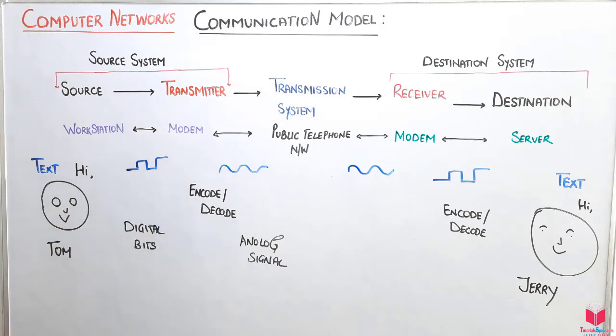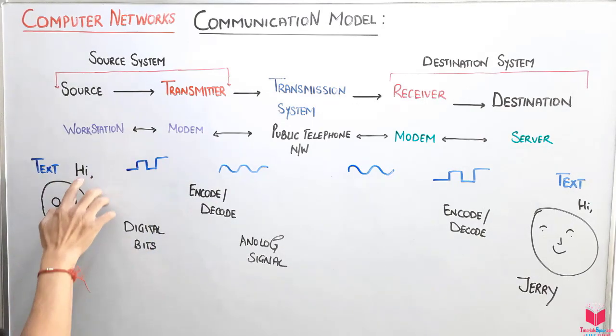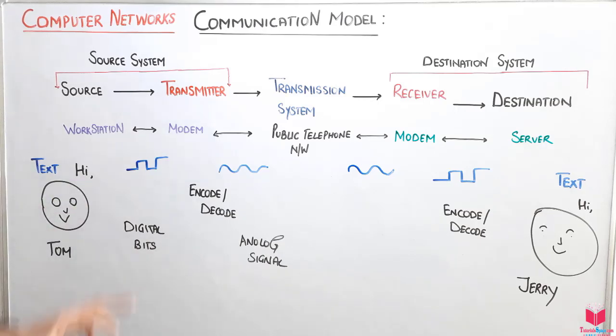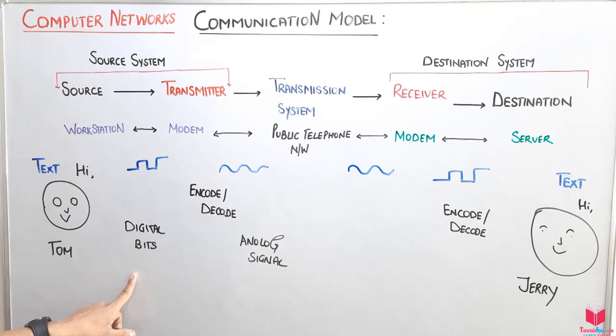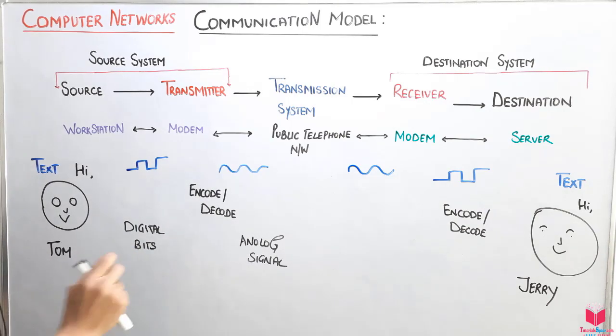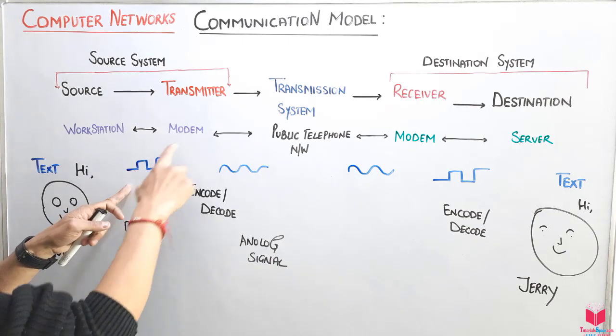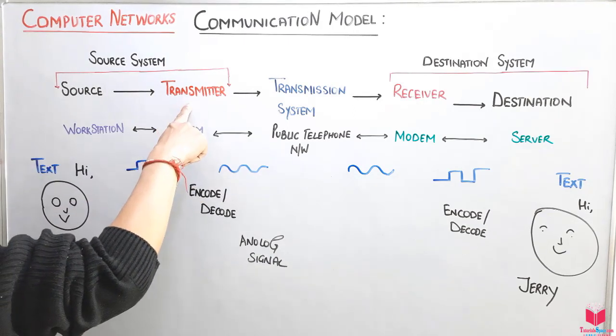How? This is the textual message in the mobile device. The hi message converts into bits. These are the digital bits, 0 and 1. Computers know only the bit form, so this system converts the message into digital bits. Then these bits go to the modem. This is exactly the transmitter.